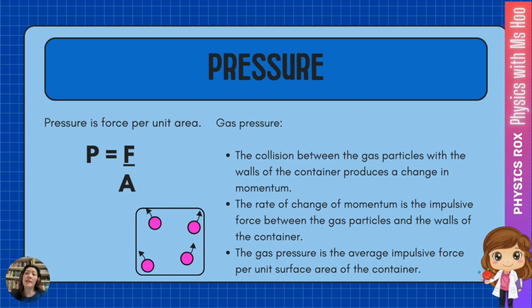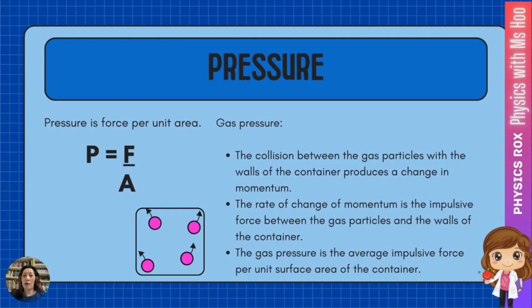So how gas particles apply a pressure is actually due to the collision between the gas particles and the walls of the container. This collision produces a change in momentum. The rate of change of the momentum is the impulsive force between the gas particles and the walls of the container. As you can see from the formula, pressure is force per unit area. Therefore, the gas pressure is the average impulsive force per unit surface area of the container.